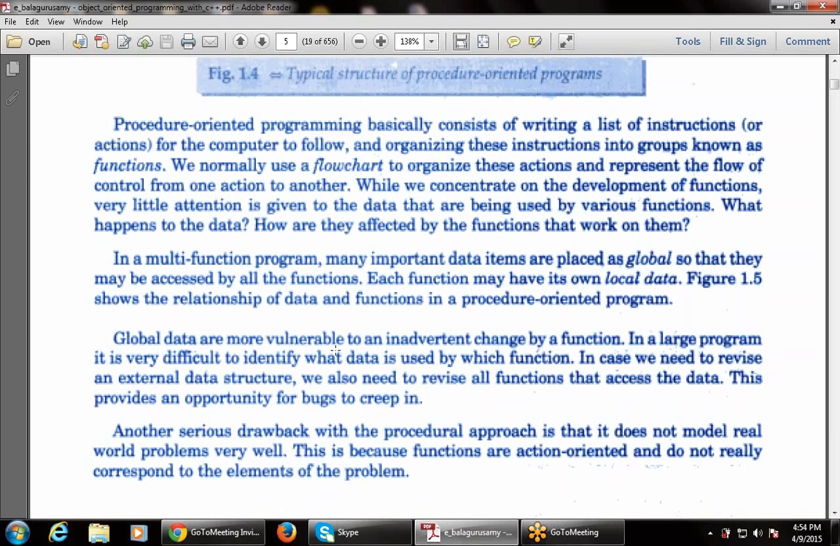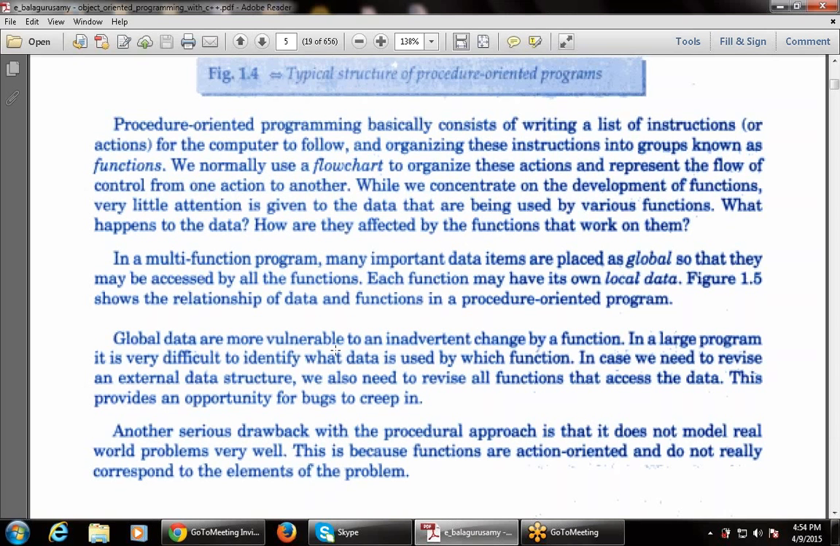That is, in a large program, it is very difficult to identify what is the local data and what is the global data. In case we need to revise an external data structure, we need to revise all functions that access the data. This provides an opportunity for bugs, for errors to creep in. This is one of the major drawbacks that we have to deal with: the various global data for using the functions in a correct manner.